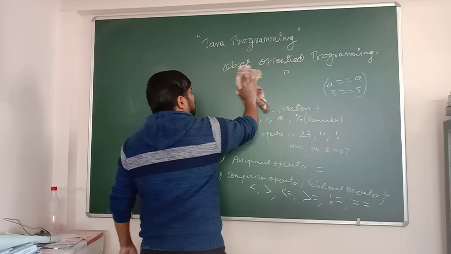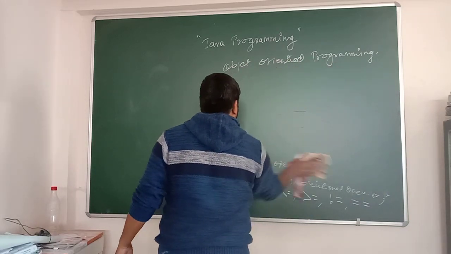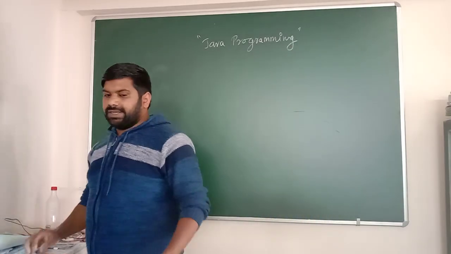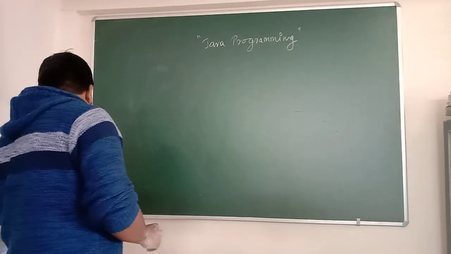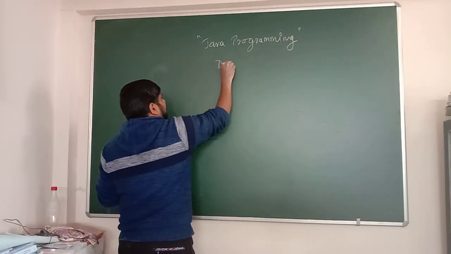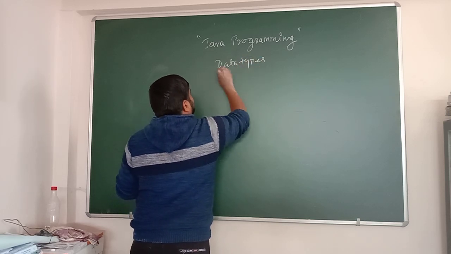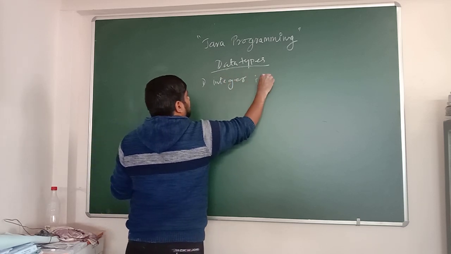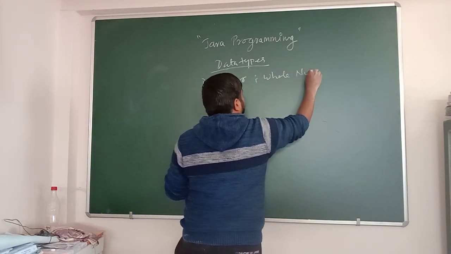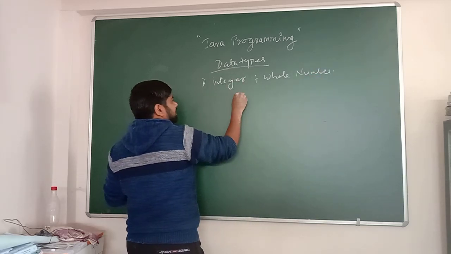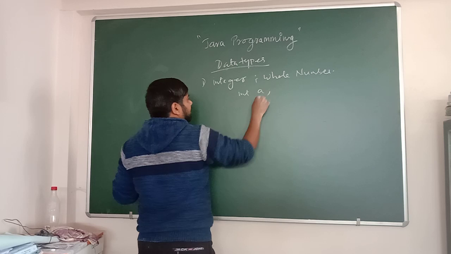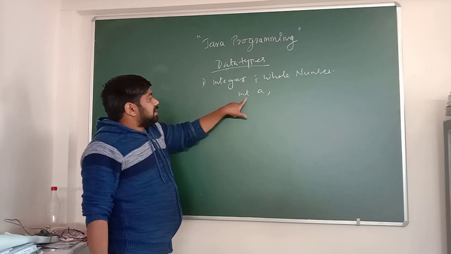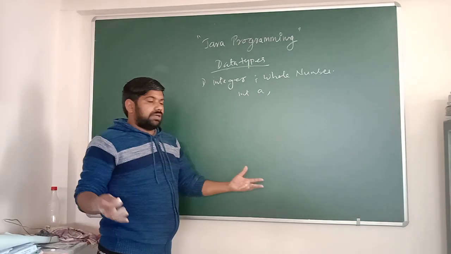So now a very simple thing, we are going to write a simple program to print your name. Next, in the last class, I declared data types also. Let's have some brief discussion about data types. First I wrote about integer, which means whole number. How is it declared? It is declared as int a. That means it's an integer variable, so a will store whole number values.